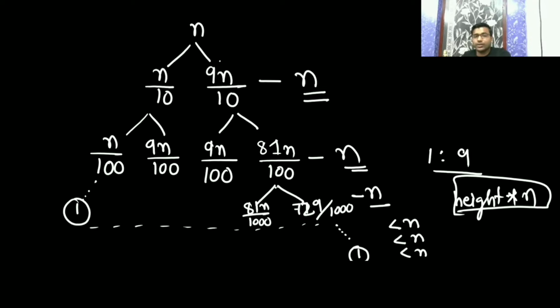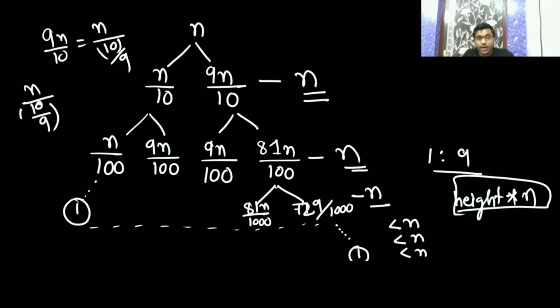So first it is n, then n by 10, then 9n by 10, like this it keeps on going.